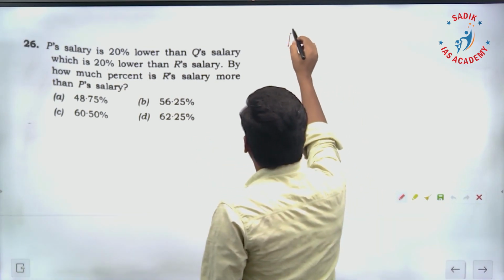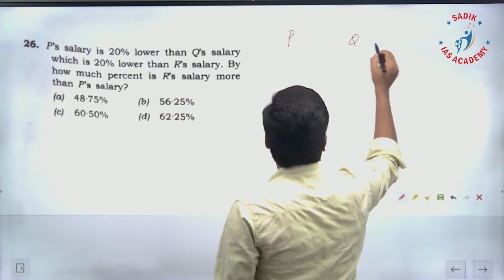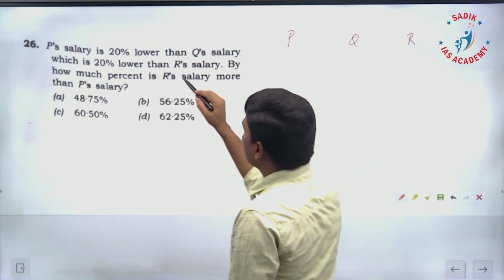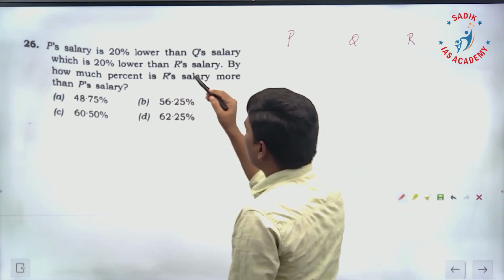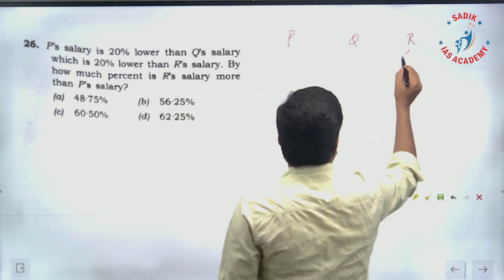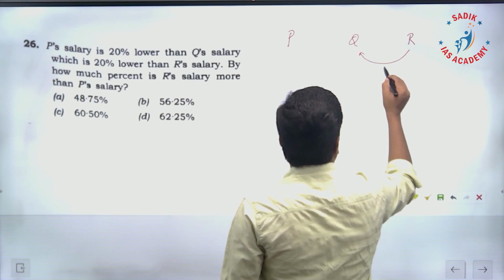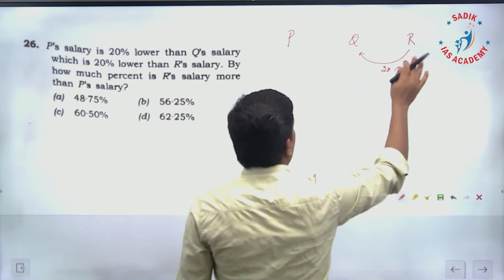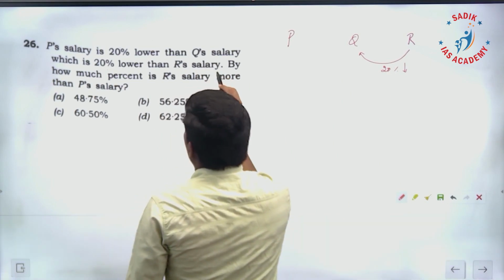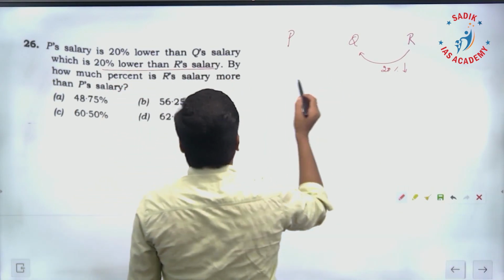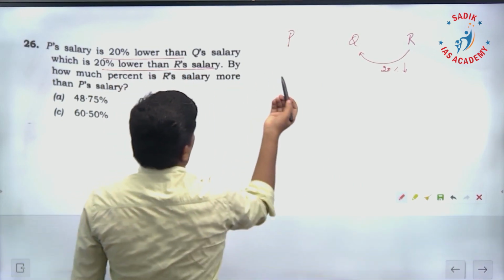They have three people, P, Q, R. They said P's salary is 20% lower than Q's salary, which is 20% lower than R's salary. Q's salary is 20% lower than R's salary, and similarly, P's salary is 20% lower than Q's salary.